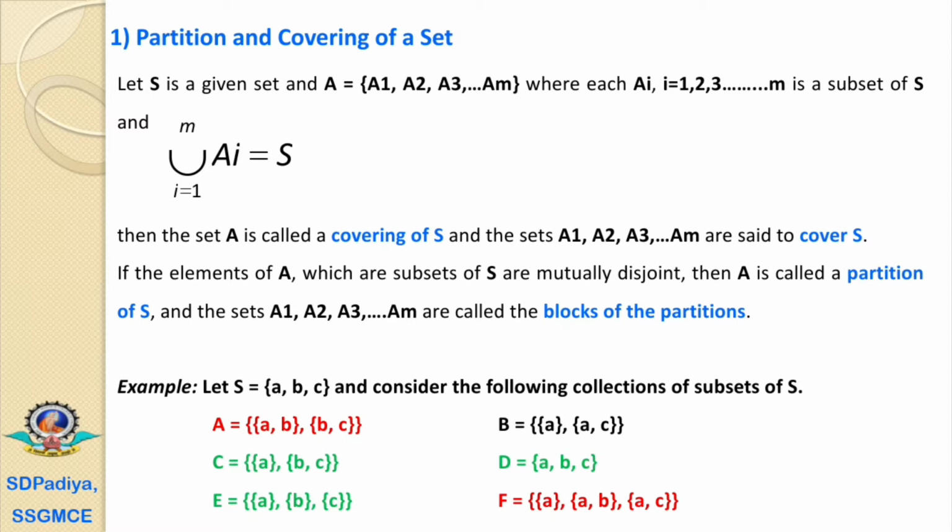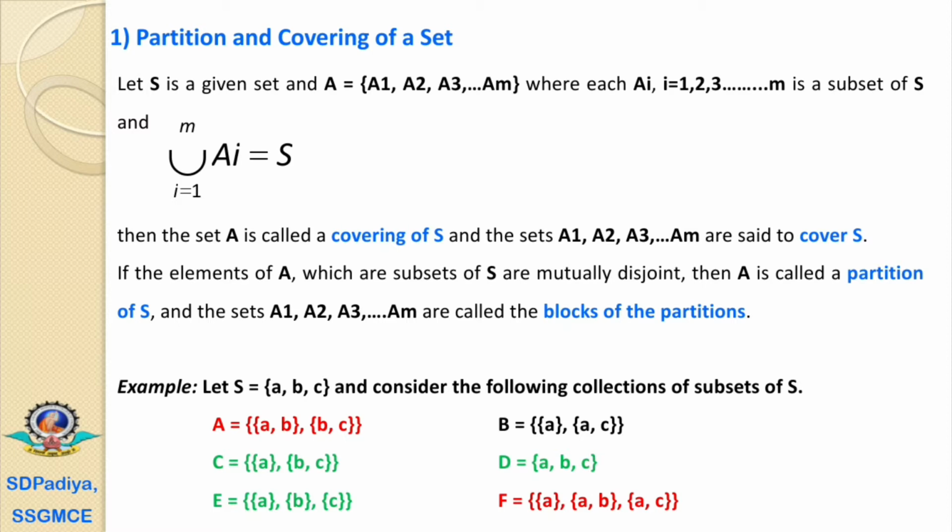Okay. Now what about the partition? If we look at the subset A, second subset B, third subset for element C, then these are mutually disjoint. There is no common element. That's why we can say set capital E is a partition of set capital S with three blocks of partitions.